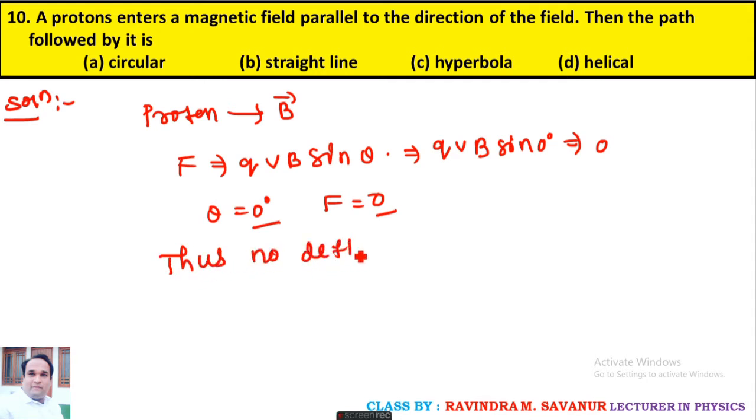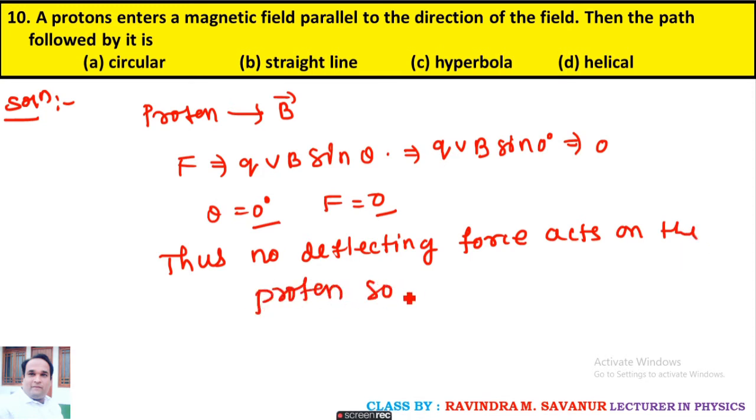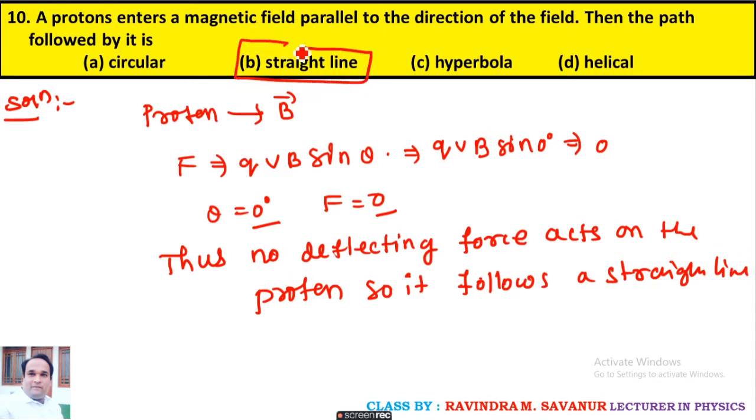No deflecting force acts on the proton. So it follows a straight line. Answer is option B.